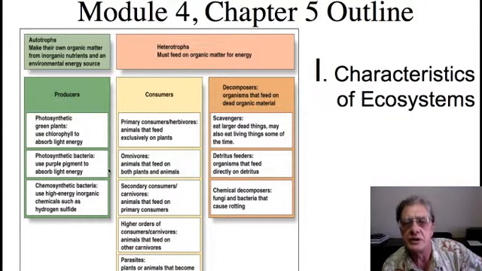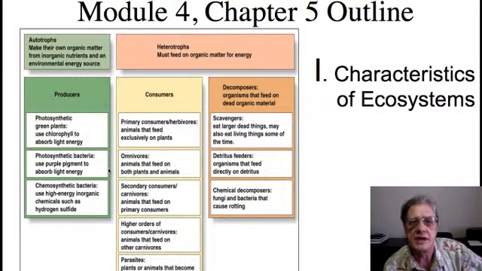We're going to begin our discussion of Chapter 5 by looking at the way in which matter flows through an ecosystem. You recall that food originates from the process of photosynthesis carried out by green plants and trees that are able to use the energy of the sun to convert inorganic matter, such as water and carbon dioxide, into organic matter, primarily glucose. This glucose then serves as a storage form of energy to be used by living systems in the process of respiration in order to support the functions of living cells.